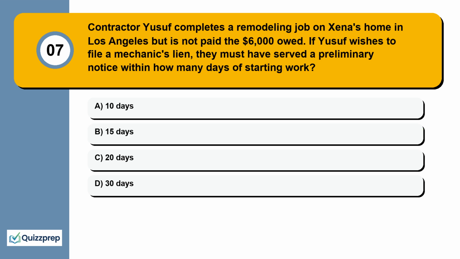Question 7. Contractor Yusuf completes a remodeling job on Zina's home in Los Angeles but is not paid the $6,000 owed. If Yusuf wishes to file a mechanic's lien, they must have served a preliminary notice within how many days of starting work? 10 days, 15 days, 20 days, 30 days.